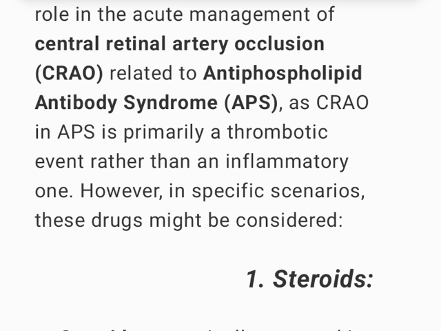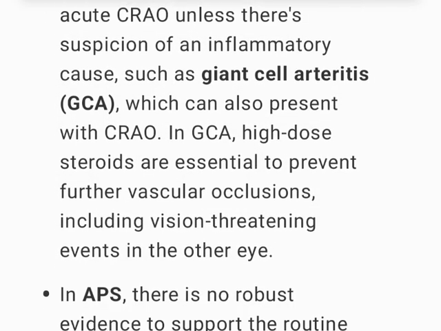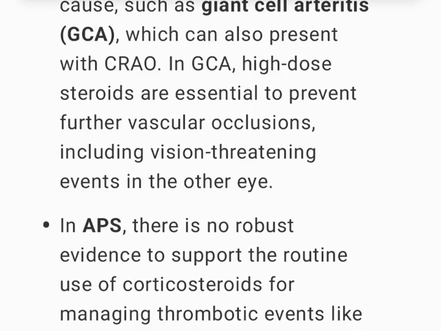1. Steroids. Steroids are typically not used in acute CRAO unless there's suspicion of an inflammatory cause, such as giant cell arteritis, GCA, which can also present with CRAO. In GCA, high-dose steroids are essential to prevent further vascular occlusions, including vision-threatening events in the other eye. In APS, there is no robust evidence to support the routine use of corticosteroids for managing thrombotic events like CRAO, unless other systemic inflammatory conditions coexist.